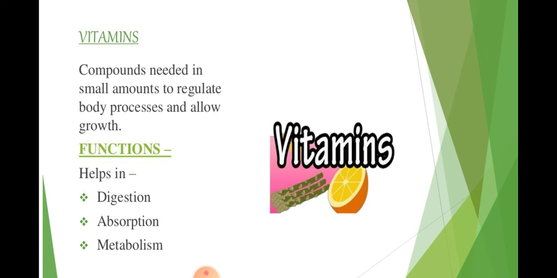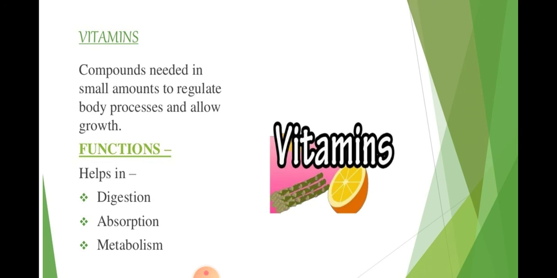Now come to the new topic, vitamins. What are the vitamins? These are also components of food, which are from which category? They are from the protective food category. Compounds needed in small amounts to regulate body process and allow growth. So vitamin is a compound which is needed in a small amount to regulate body process and allow growth.